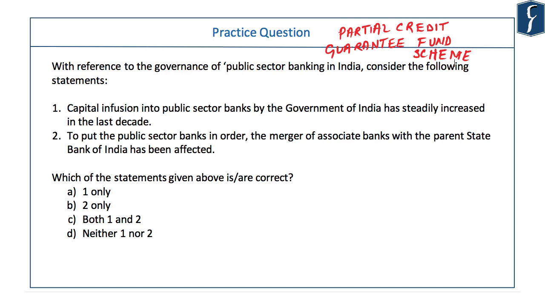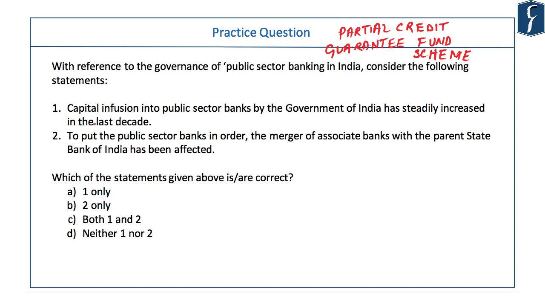Let's see this question. With reference to the governance of public sector banking in India, consider the following statements. Capital infusion into public sector banks by the Government of India has steadily increased in the last decade. Generally, during the course of preparation, you do not analyze data like this. So you have to use your common sense and your gut feeling in order to attempt this question.